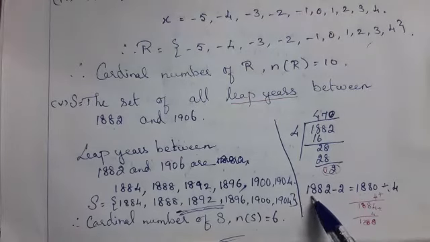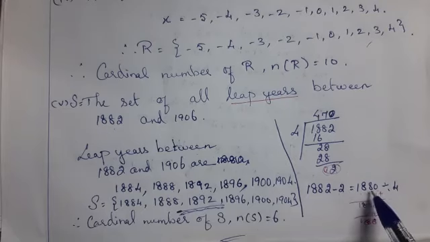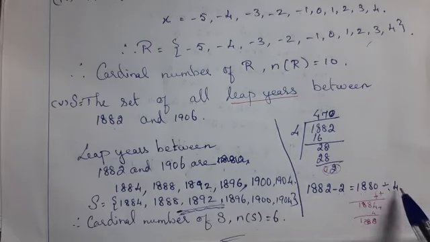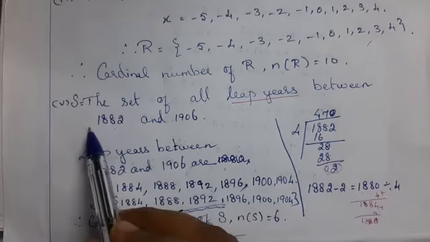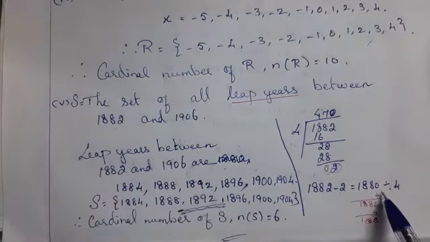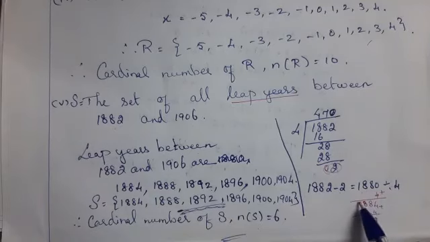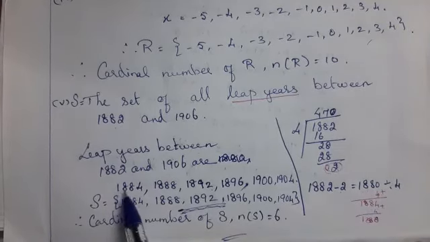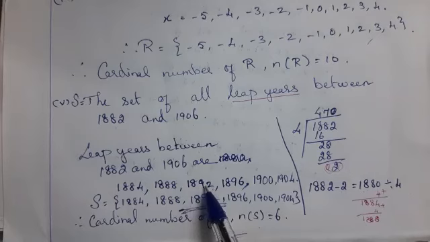Subtract from 1882, you will get 1880. That is divisible by 4, but 1880 is not included here. Therefore, add 4, that is 1884, that is divisible by 4. Starts from 1884, then add 4, 1888, add 4, 1892.